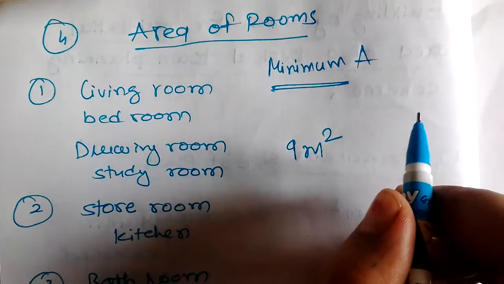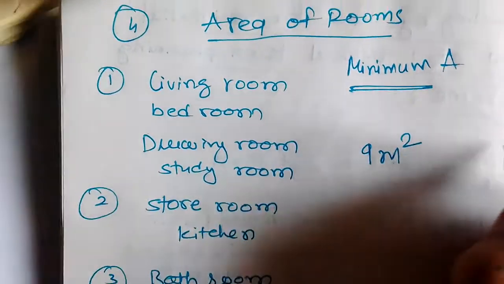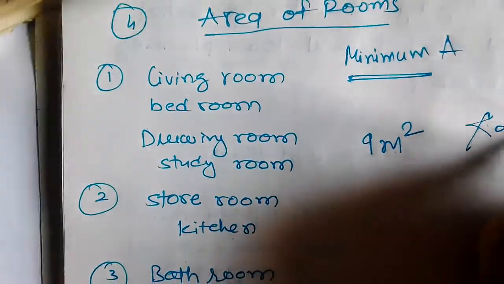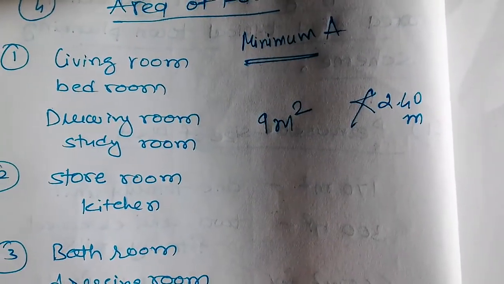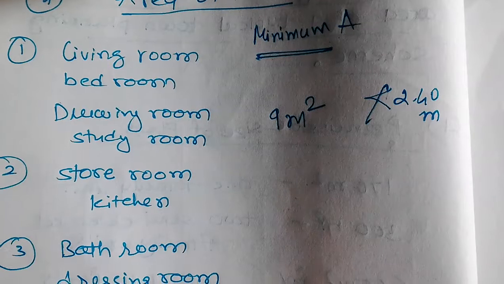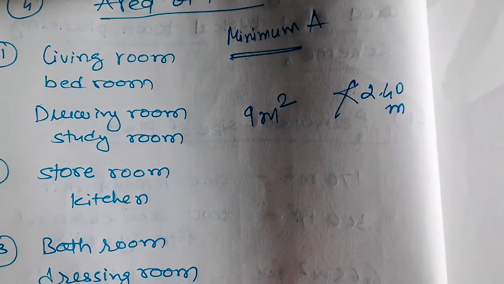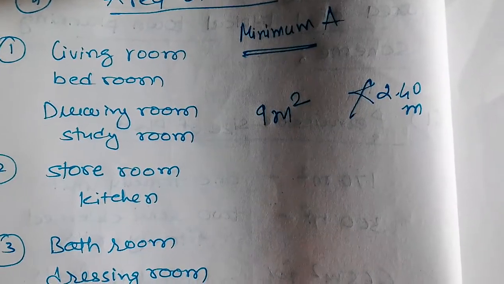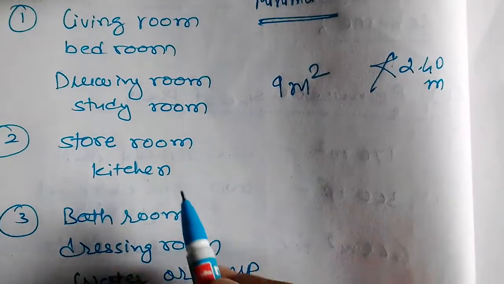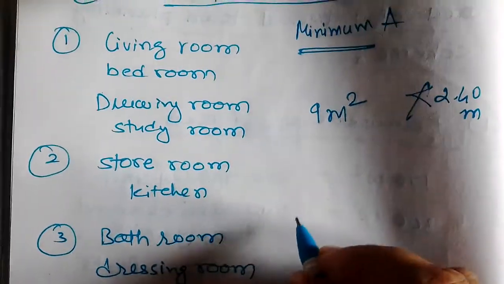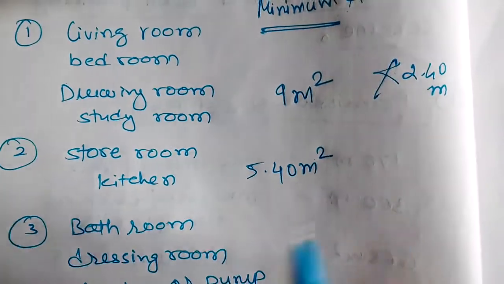Another point which you have to keep in mind is that no side is to be less than 2.40 meter. So while we are designing any residential building, you can say living room, bedroom, drawing room, study room, or ladies room, the minimum area requirement is 9 meter squares and no side to be less than 2.40 meter.